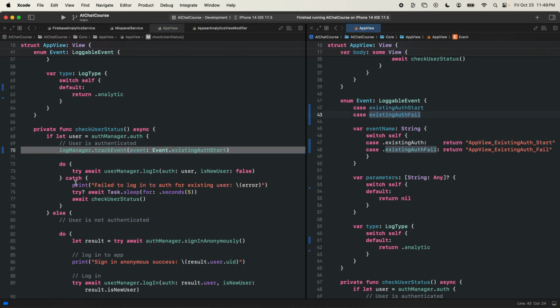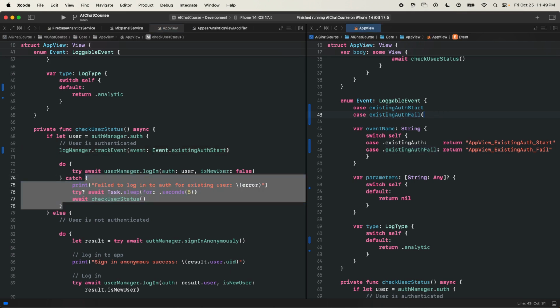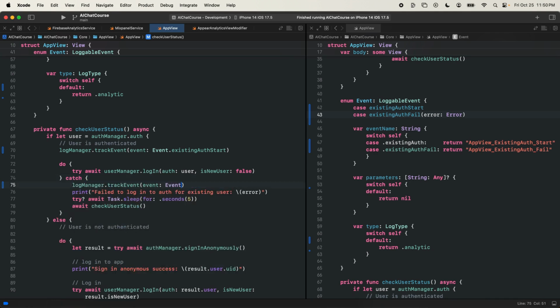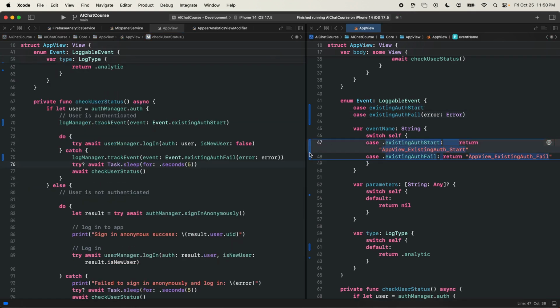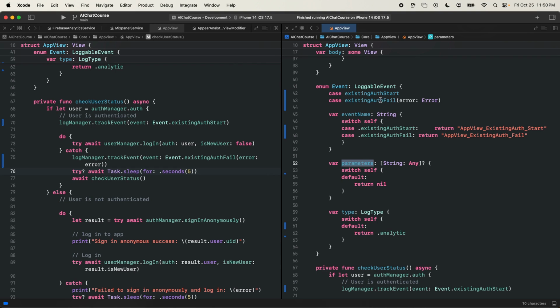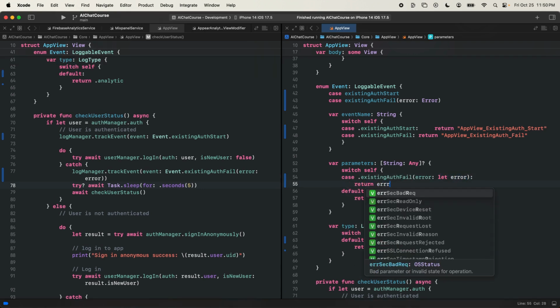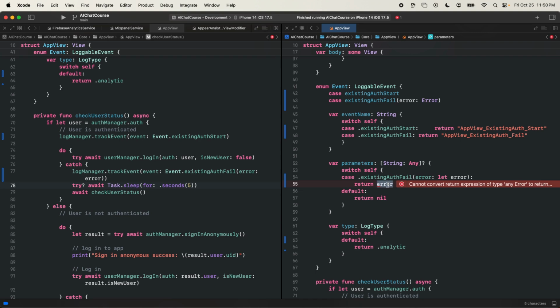And then the failure, because we're in an error, we should be able to pass in the error of type error. So here we'll call log manager dot track event dot existing auth fail, pass in the error. We'll replace this with existing auth start. Because this one is a failure, we get this error. So for the case of existing auth fail, let error, and we'll return the error. We want to convert the error into a dictionary, so I want to call error.event parameters like we've done for all of our other types.